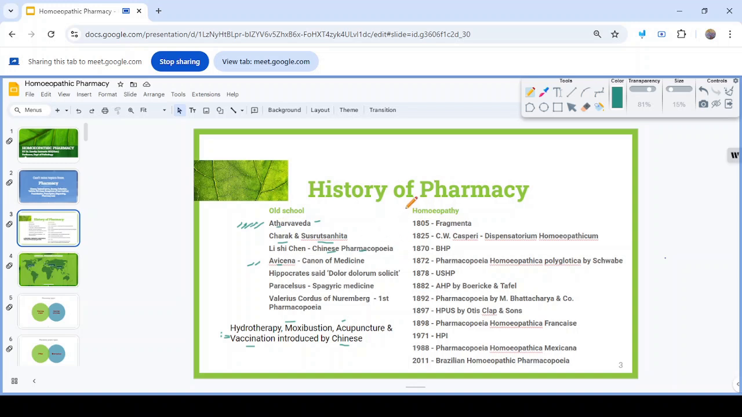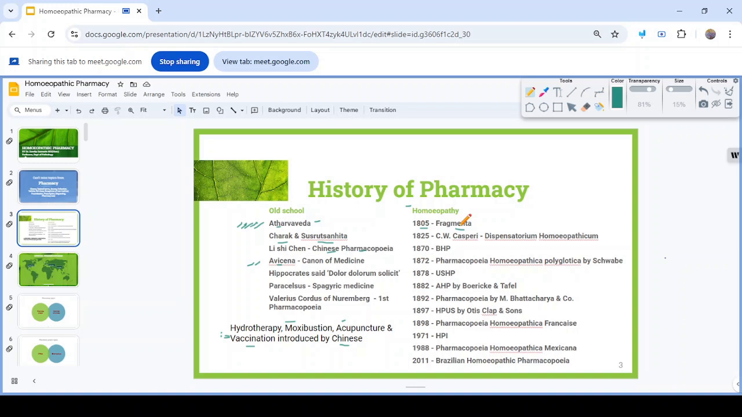Next, we come to the homeopathic pharmacy. The first writing of pharmacy is in the Fragmenta. Fragmenta de Viribus Medicamentorum Positivis sive in Sano Corpore Humano Observatis was the full name of Fragmenta. Here, the first mention of pharmacy, that is the preparation of the drugs, is made.